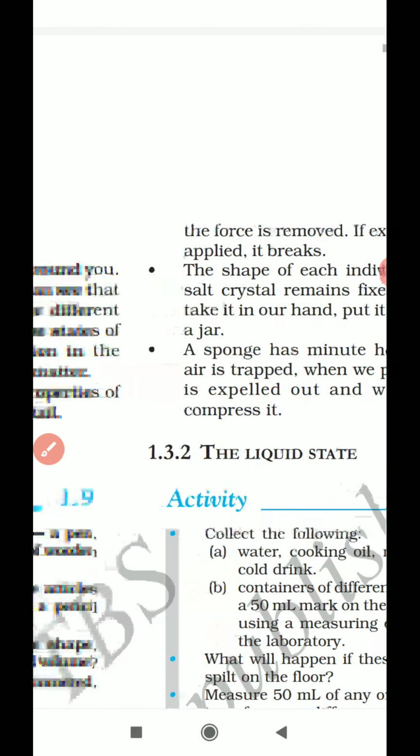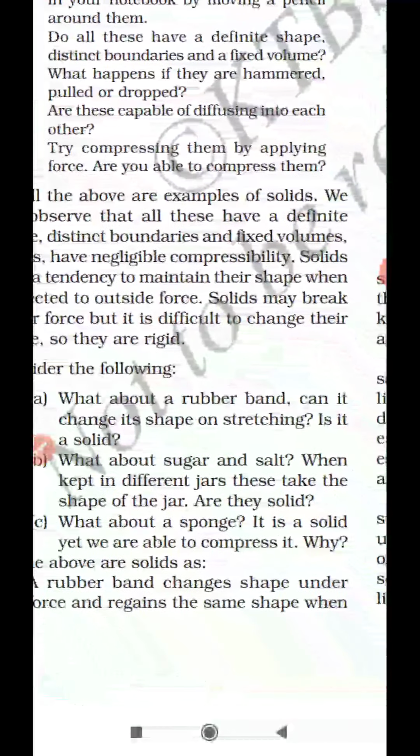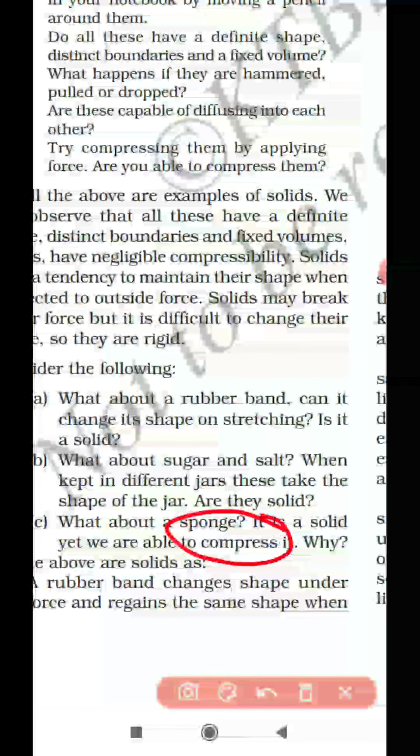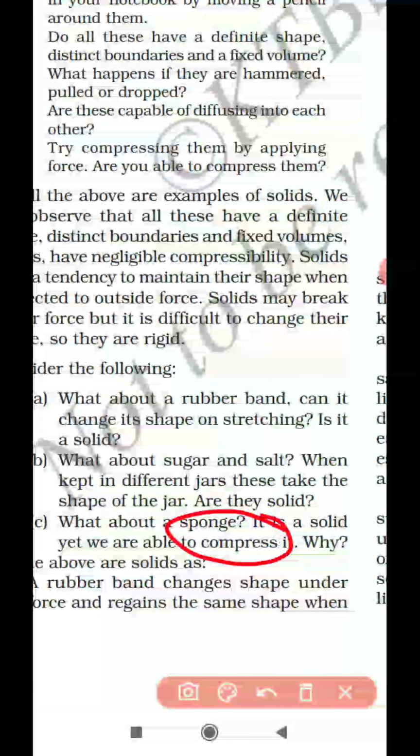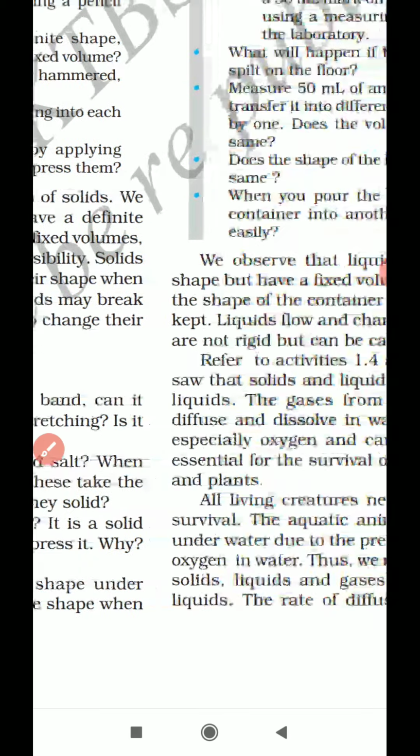And thirdly, we have another thing: whether a sponge is called a solid, because we can compress a sponge. As I said earlier, solid means it will have a negligible compressibility. For example, a phone or pen we cannot compress, but a sponge we can easily compress. Under a small action of force, your sponge can be compressed. So since a sponge has the property of compressibility, can I call a sponge a solid? Yes, I can call a sponge a solid.